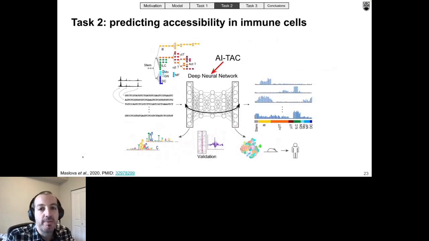So after exploring the performance capabilities of ExplaiNN and the interpretation capabilities of ExplaiNN on the transcription factor binding data, we turned to a more challenging task, such as predicting chromatin accessibility in the mouse immune system. In the original work, the authors used a deep neural network called ATAC to analyze and interpret the data. And here, we trained ExplaiNN on the same dataset and checked whether it could recapitulate the same findings as ATAC, which is a more complex model as well.